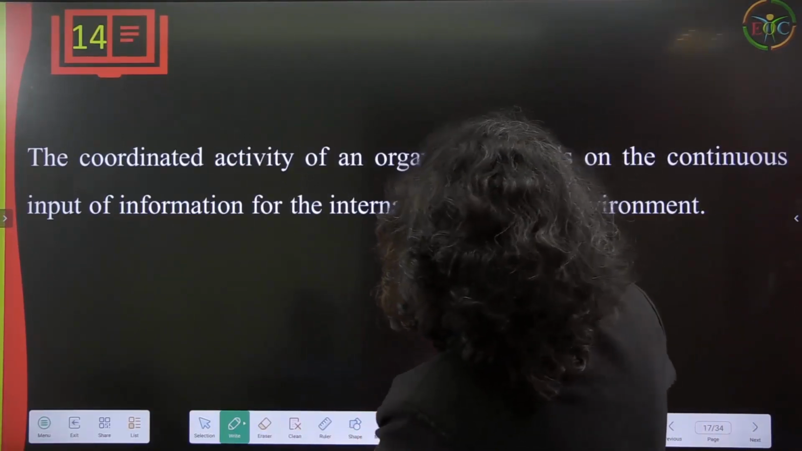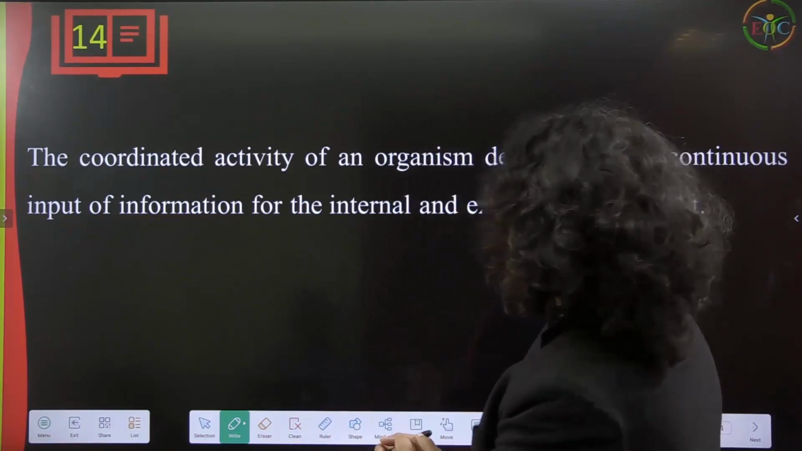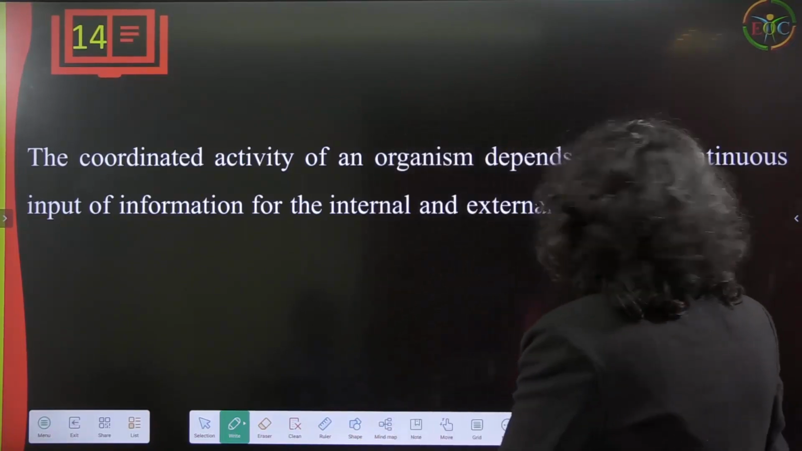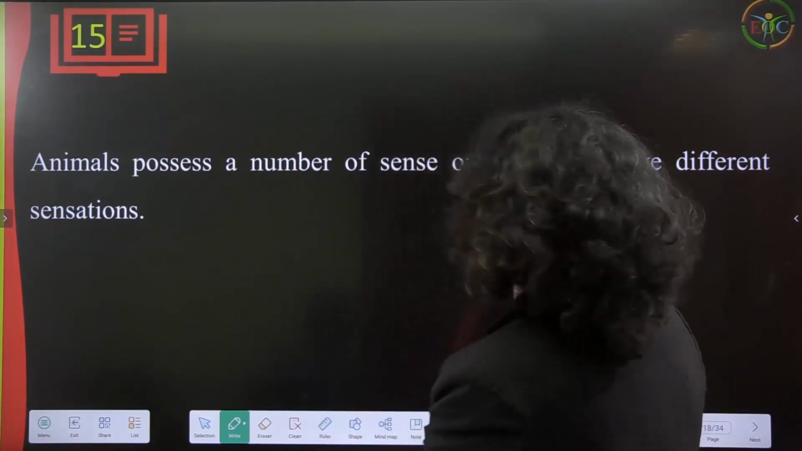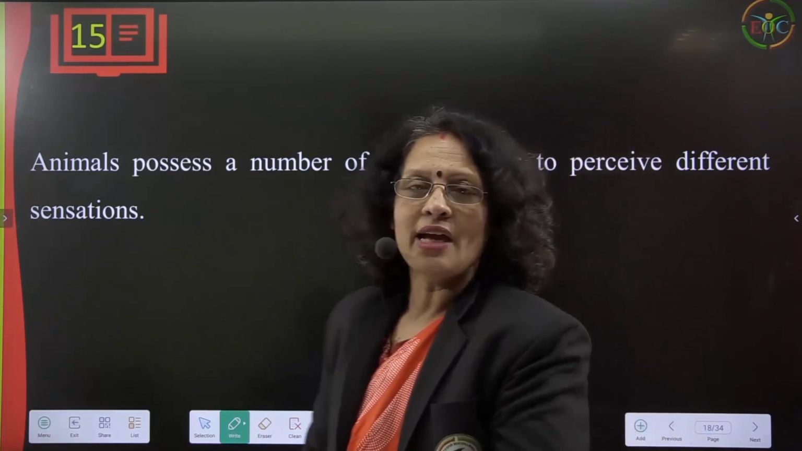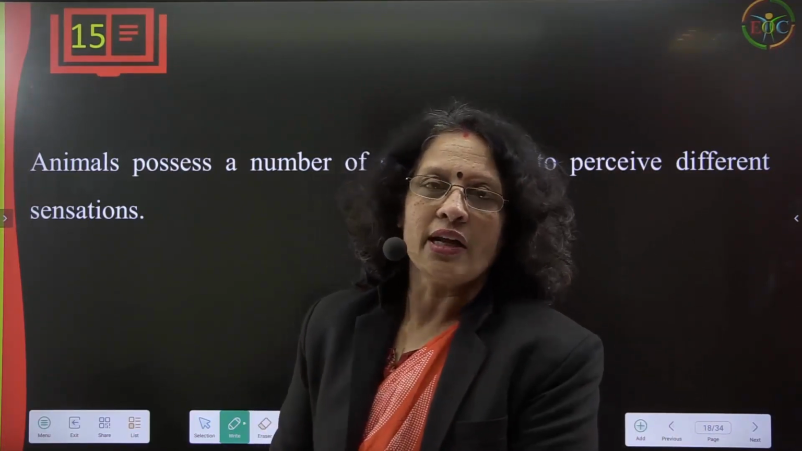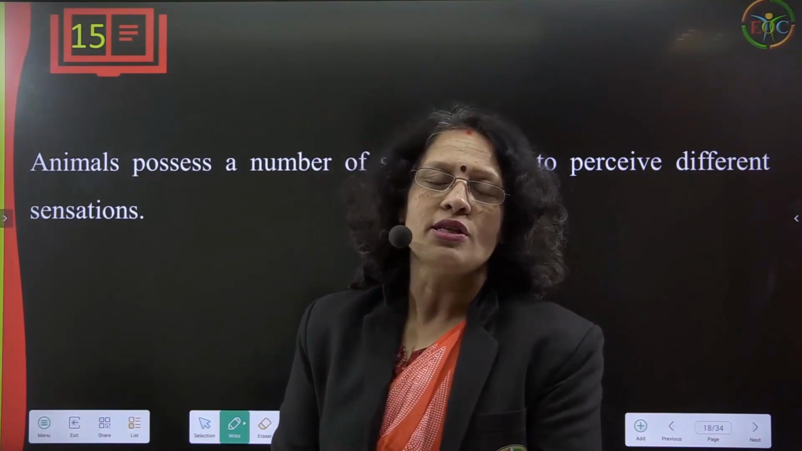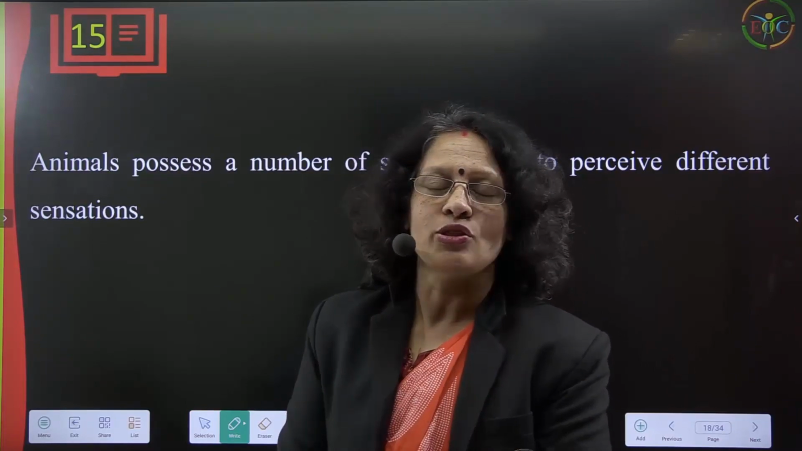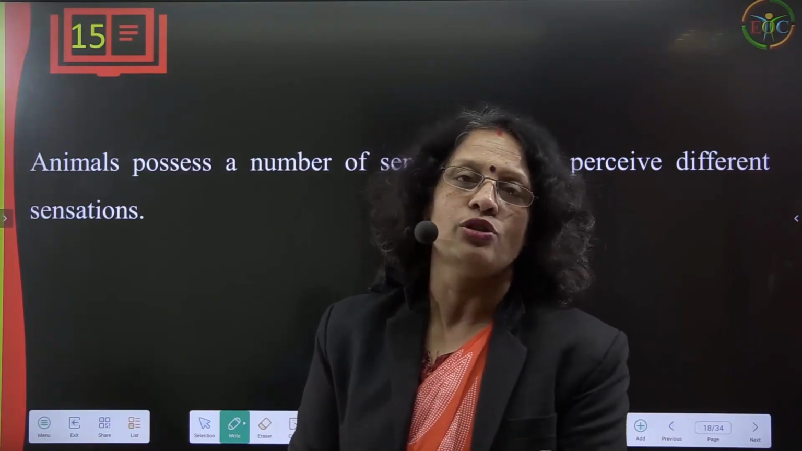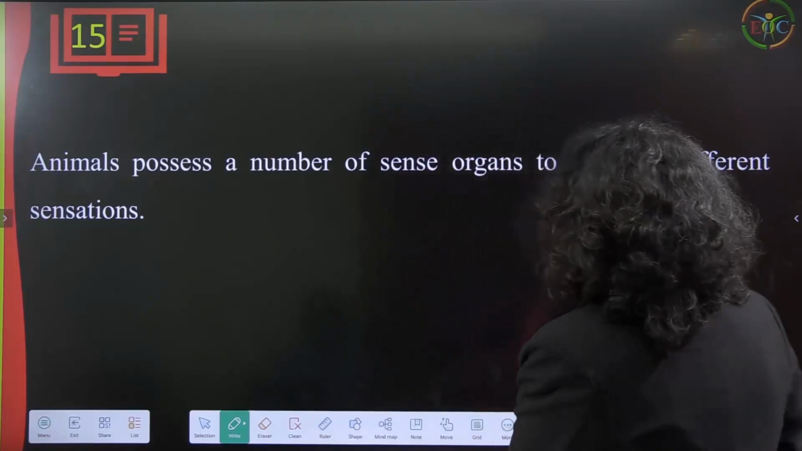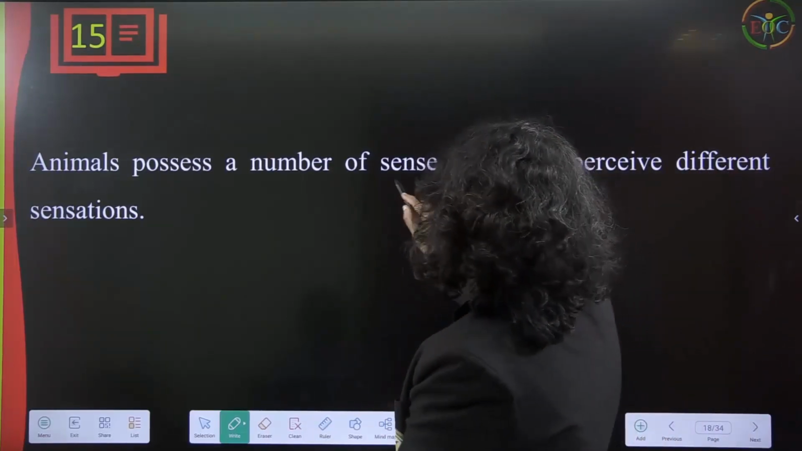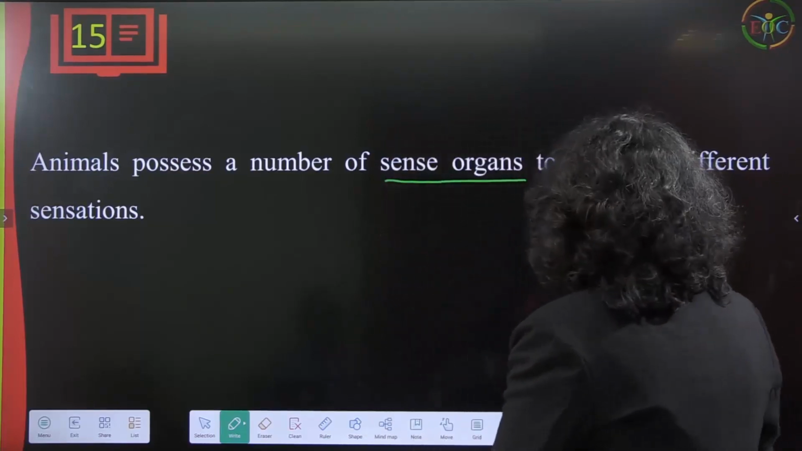The coordinated activity of an organism depends on continuous input of information from the internal and external environment, okay. Animals possess a number of sense organs to perceive different sensations. We know that as humans there are a number of sensory organs, and all sensory organs are responsible for one function or another, okay. Like you have eyes, you can see through them, you have ears which hear, olfactory organs with which you can smell. So there are different kinds of sense organs, which give a specific sense to that activity.